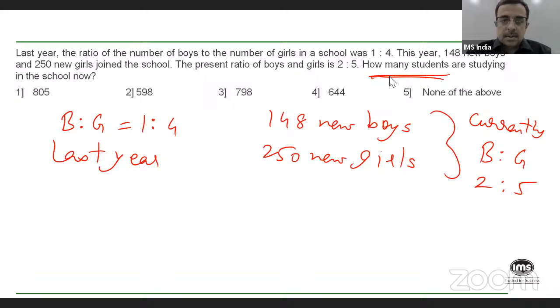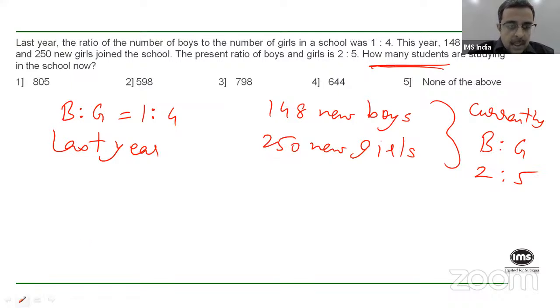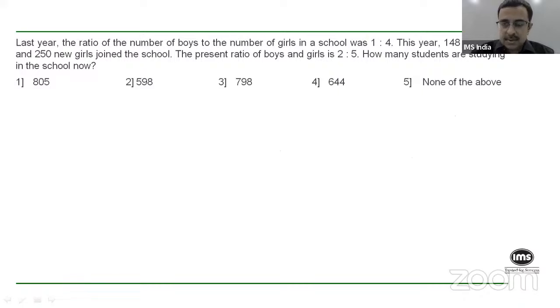Okay. So some of you have given an answer to this question already, right? Which is good. Now, once more, this is a question where you can solve it in the standard manner, using ratios, right? Or you can solve it in a slightly smarter way, slightly quicker way. Okay. We were told that last year the ratio of the boys to girls was 1:4. That much we know. So can I then say that last year the total number of students must be a multiple of 5?